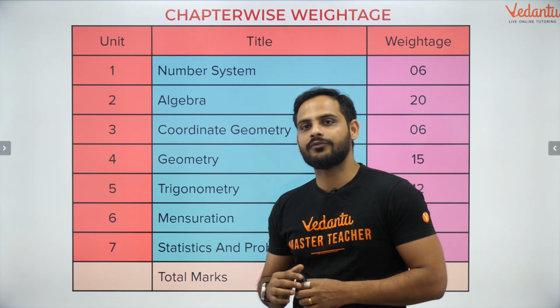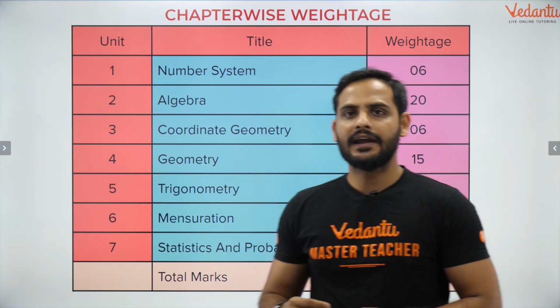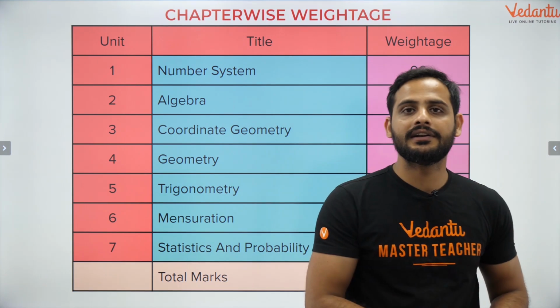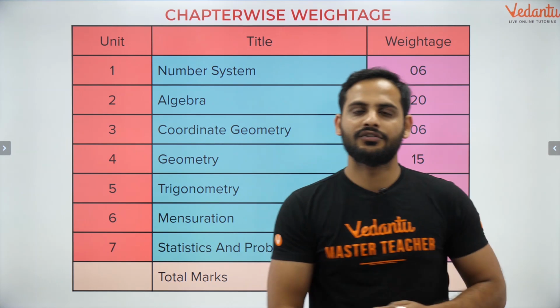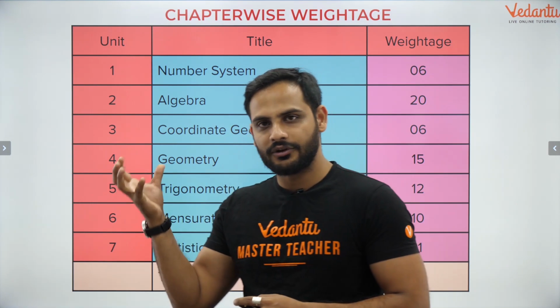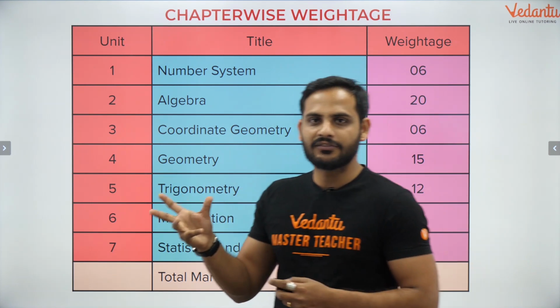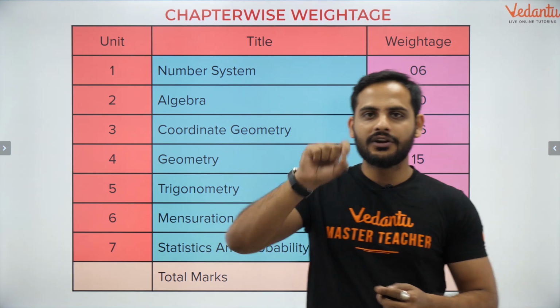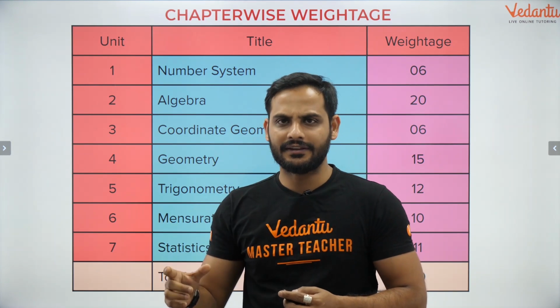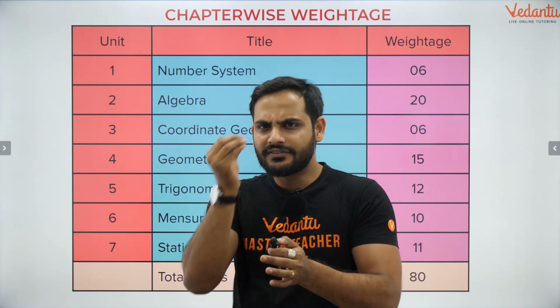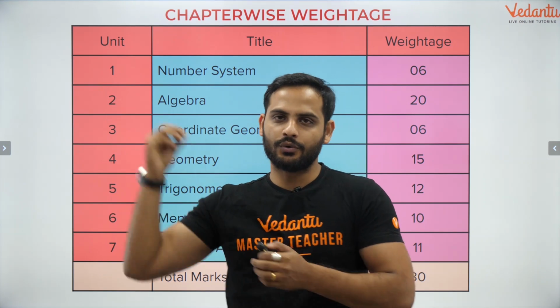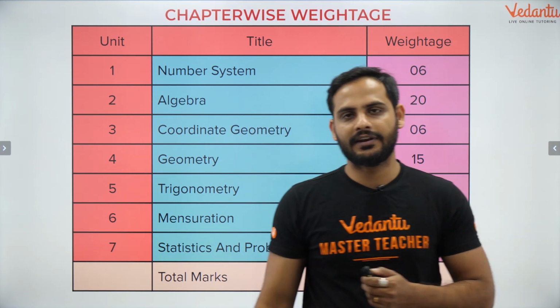Then the next kind of question in Section A may be: which of the following represents a terminating decimal? You know that the rule for a fraction to be a terminating decimal is that the denominator should be in the form of 2 raised to the power m into 5 raised to the power n. So that's a simple concept, and that will give you a score there. The basics you should understand very carefully.